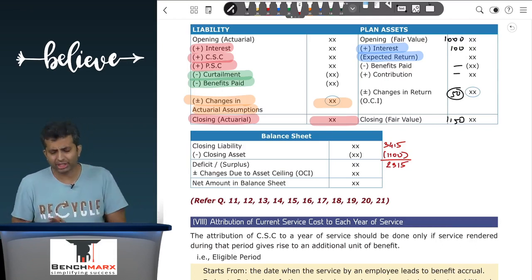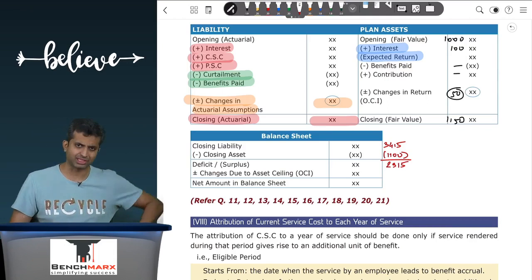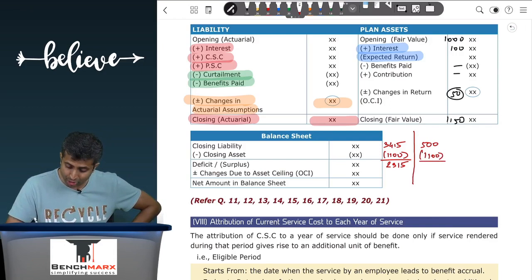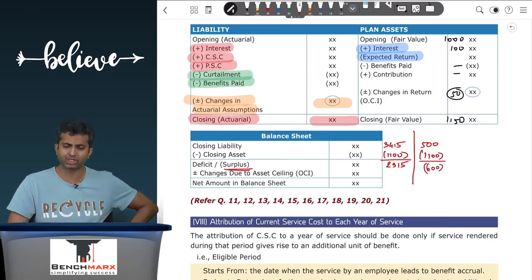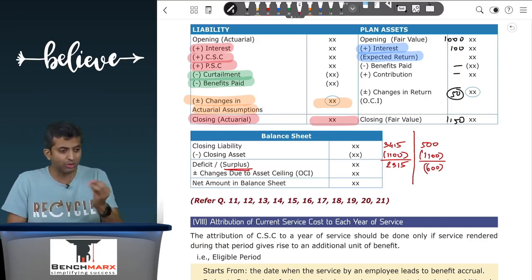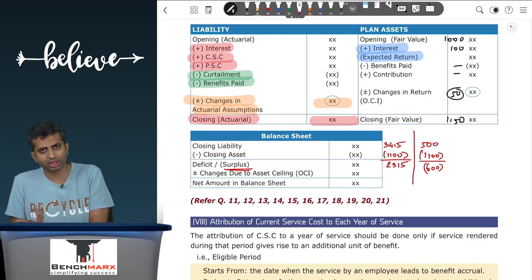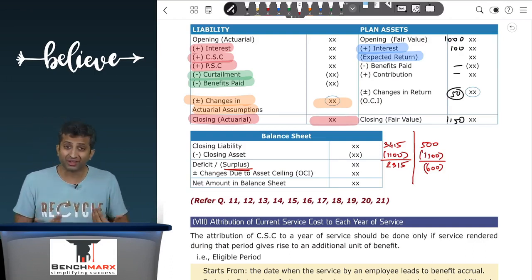However, there's a special case which might sometimes arise, called the asset ceiling. Now, what do you mean by asset ceiling? Let us say your net liability was only 500. Hypothetically, let us say your liability was only 500 and you have invested in plan assets worth 1100, in which case the 600 over here is not a deficit. In fact, it is like a surplus. That means assets are greater than the liabilities. You have to pay 500, but you have provided for 1100, in which case this is a net asset appearing in the balance sheet.